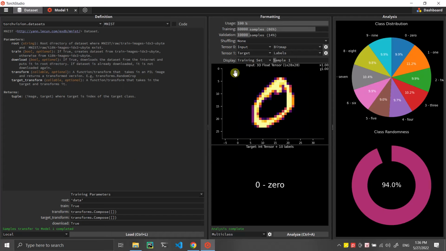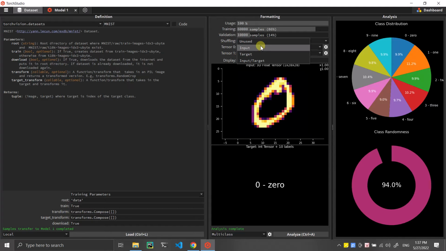After importing the dataset, we can use 100% of the dataset, or however much we need to fit the model. We can tune the percentage of the training and validation split of the dataset, and we can choose the shuffle.